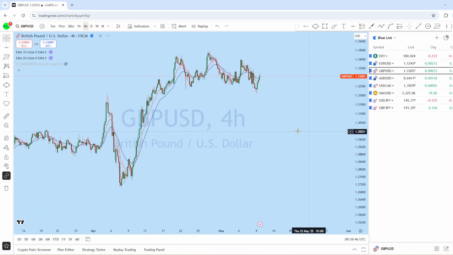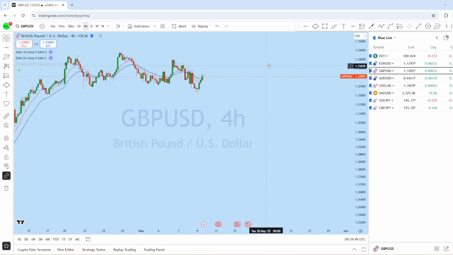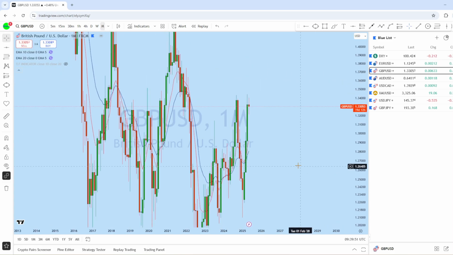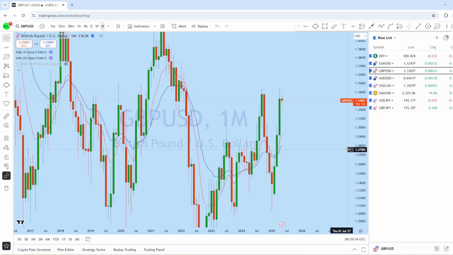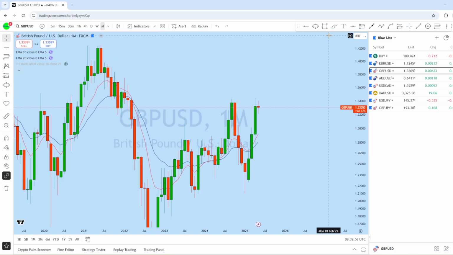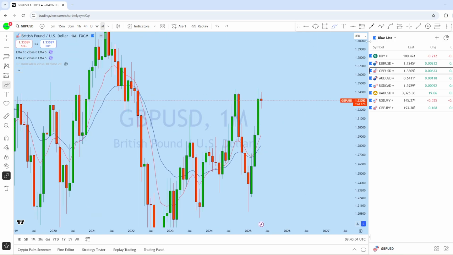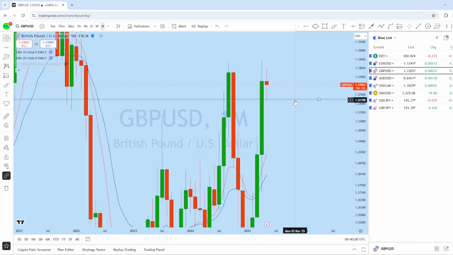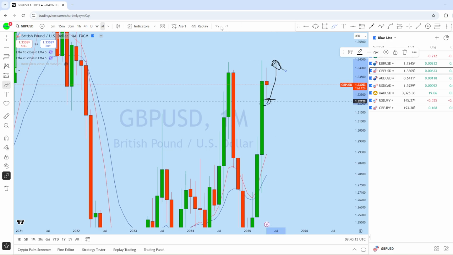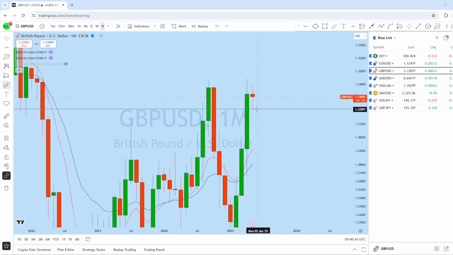Now let's look at GBP USD. Let's see what kind of trading opportunity we have looking at the monthly chart. From the monthly, we can see that for back-to-back 3 months, GBP USD has been in a very strong bullish impulse, and this is the monthly support level here. We can see the price initially tested that low and got a bounce here. With that bounce, expecting GBP USD potentially to move back up to fill that long wick